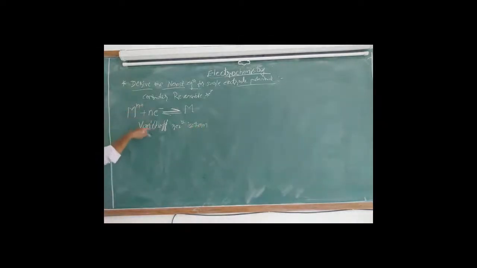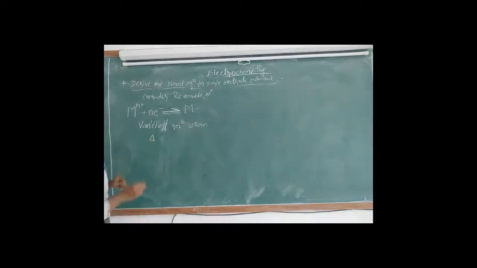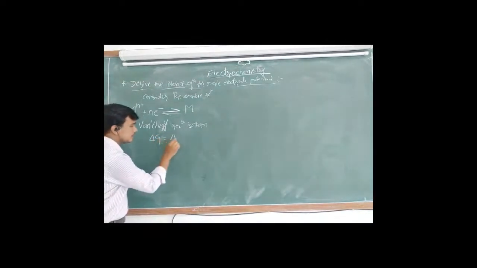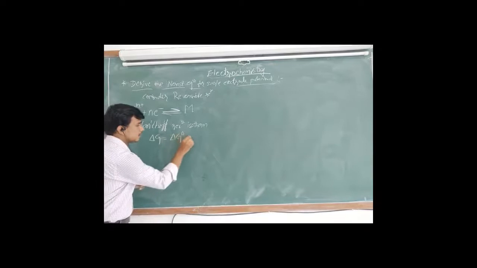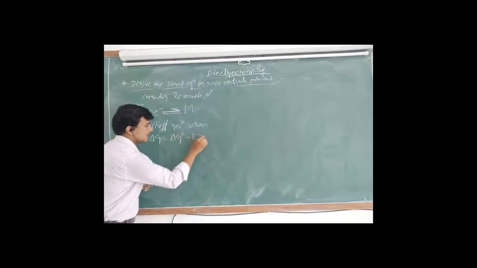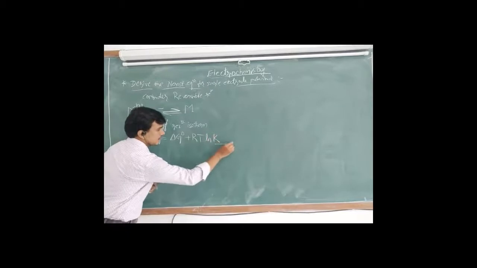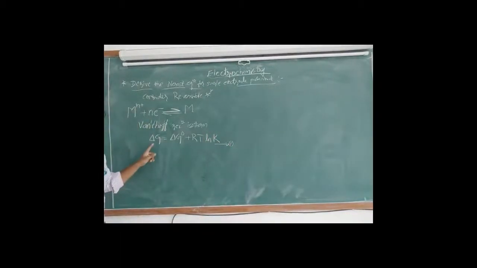For any reversible reaction, which is applicable. Okay. So what they have given, Van 't Hoff's reaction isotherm is delta G equals delta G naught plus RT ln K. I will consider this as equation number 1. Here, what is the delta G?